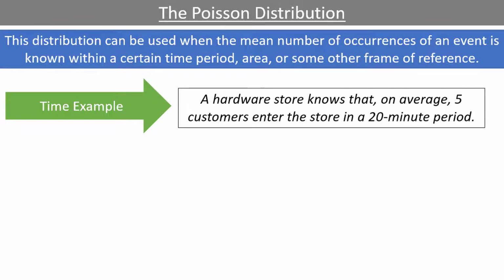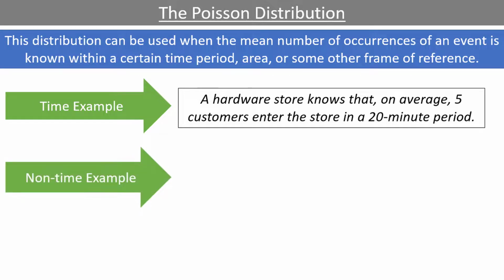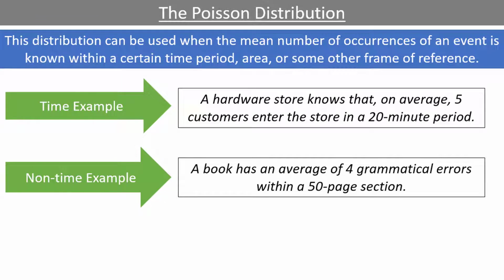Examples relating to time are the most common, but sometimes the Poisson distribution can be used in other circumstances, when an average number of events doesn't happen in some time frame, but in some amount of area, distance, or within some other applicable unit. A good example is to consider a book that is being edited. The book might have an average of 4 grammatical errors within a 50-page segment. We could use the Poisson distribution to answer questions like, what is the probability that 3 grammatical errors will be observed in 50 pages? Or what is the probability that more than 7 errors will be observed in 50 pages?